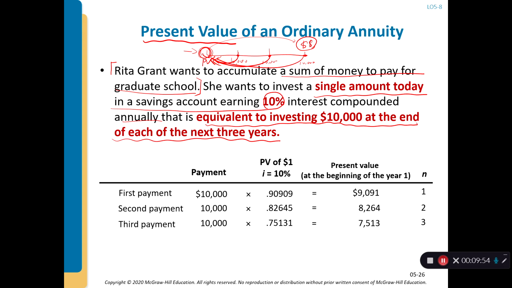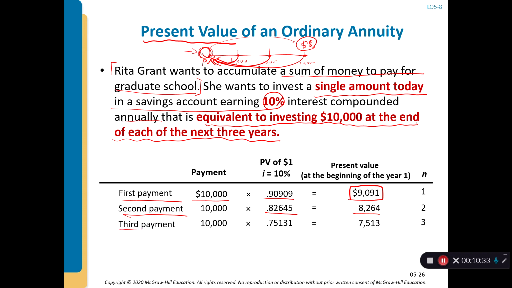We know how to calculate each batch of cash flow. For the $10,000 one year from now, the first payment, if you discount it to the current period, remember to use the present value factor 0.909. That means the present value is $9,091. The second payment, the $10,000, happens at the end of the second year, so the discounting factor is 0.8264. Therefore the present value is 8,264.